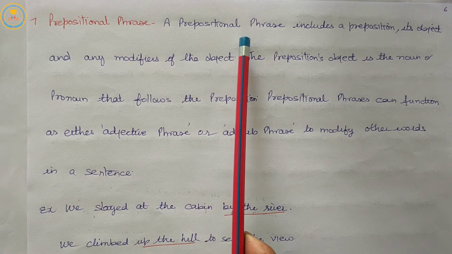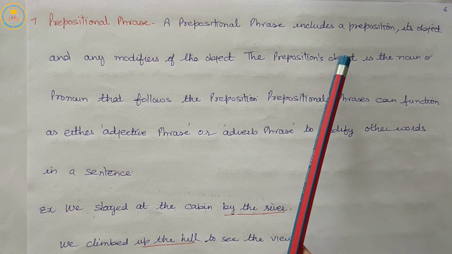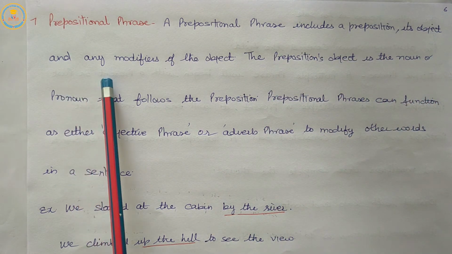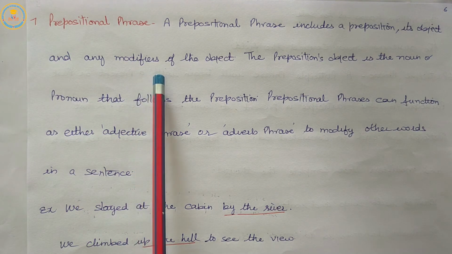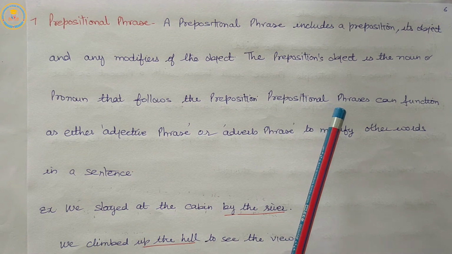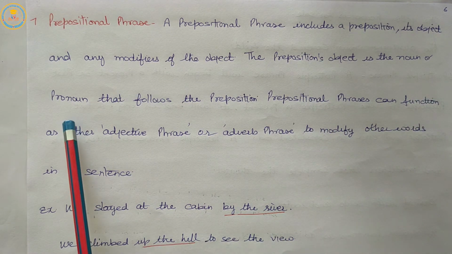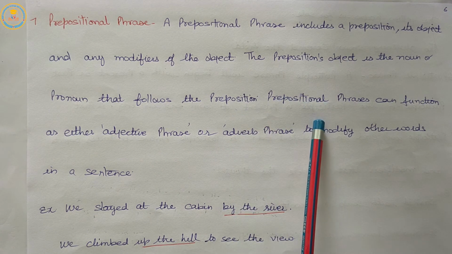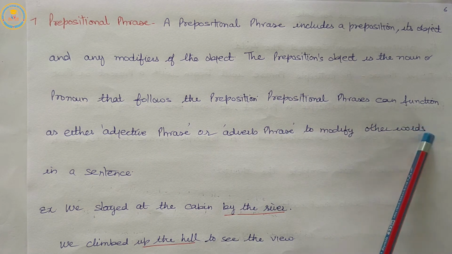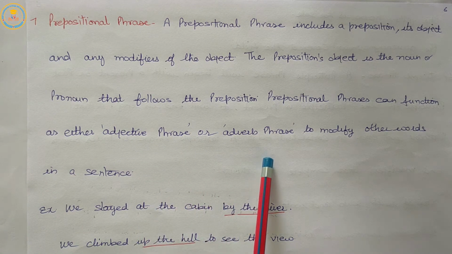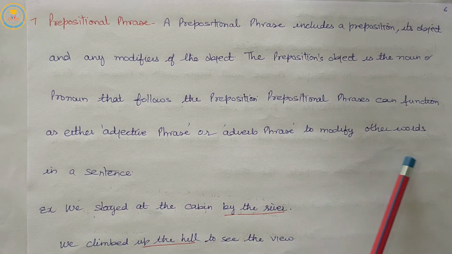A prepositional phrase includes a preposition, its object and any modifiers of the object. The preposition's object is the noun or pronoun that follows the preposition. Prepositional phrases can function as either an adjective phrase or an adverb phrase to modify the other words in a sentence.